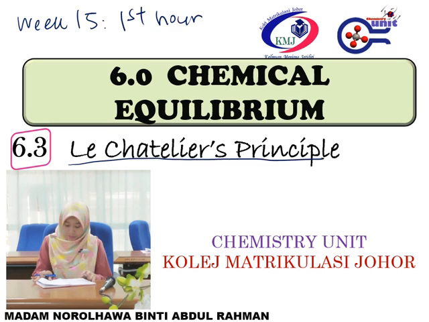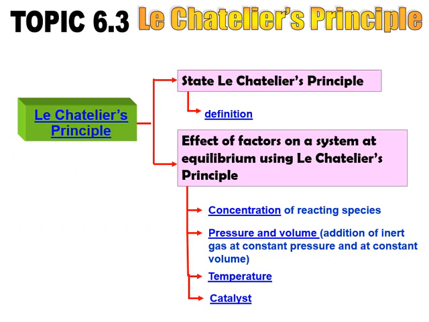Chatelier principle. So what you will learn in this subtopic, the first one is the Chatelier principle, and then the factors affecting the equilibrium. So we have three factors affecting the equilibrium. The first one is concentration. Number two is the pressure and volume. Why pressure and volume is one factor? Because pressure increase, volume will decrease. Ni based on the Boyle's law, chapter 5.1. The third is the temperature. So we have three factors affecting the equilibrium for the system.